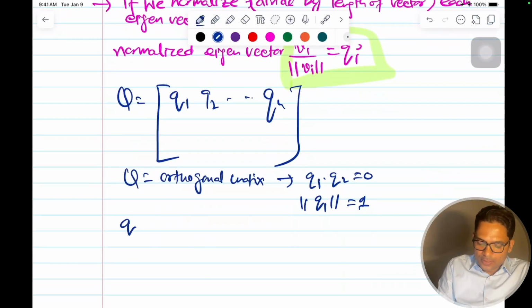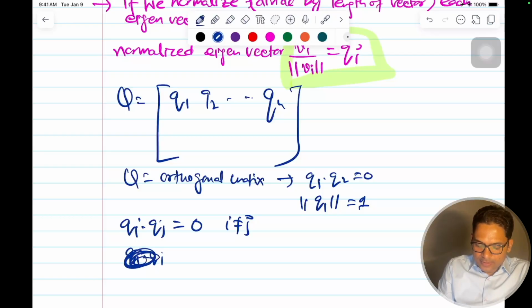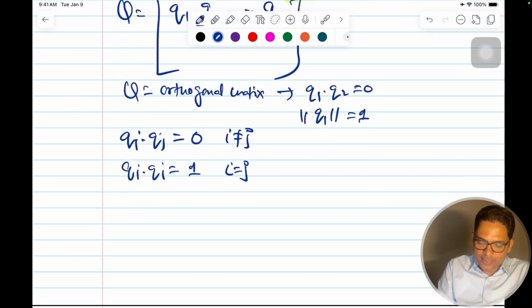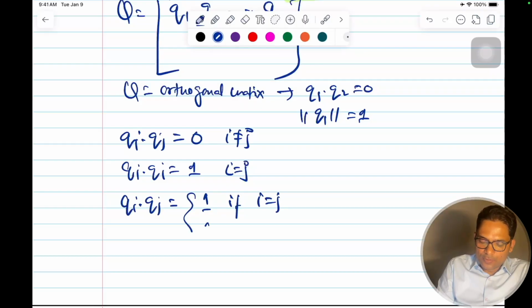In general form, qi dot qj is equal to 0 when i not equal to j, and qi dot qi equal to 1, that is i equal to j. If we generalize it, I can write qi dot qj equal to 1 if i equal to j and equal to 0 if i not equal to j.